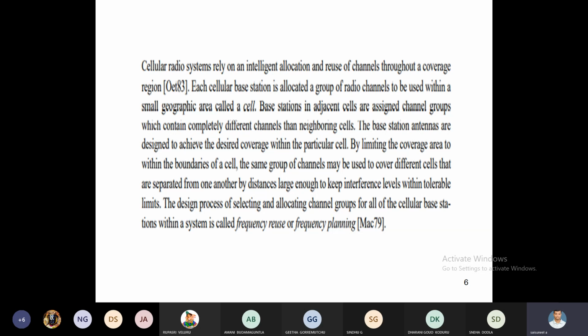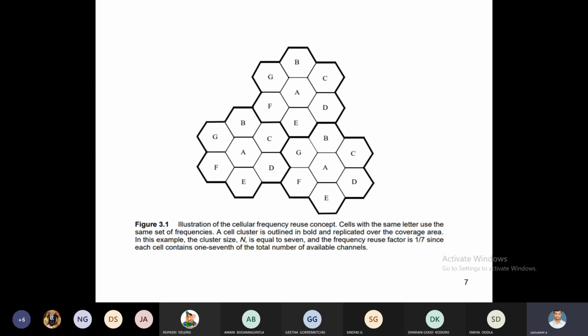At the time of grouping, check whether two cells have equal frequency. If they are equal, we get channel interference. To overcome that, different frequencies are used for adjacent cells, but at some other distance we can use the same frequency again. That is the topic of frequency reuse or frequency planning.